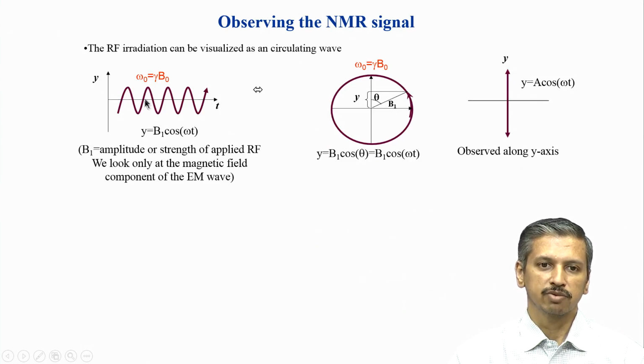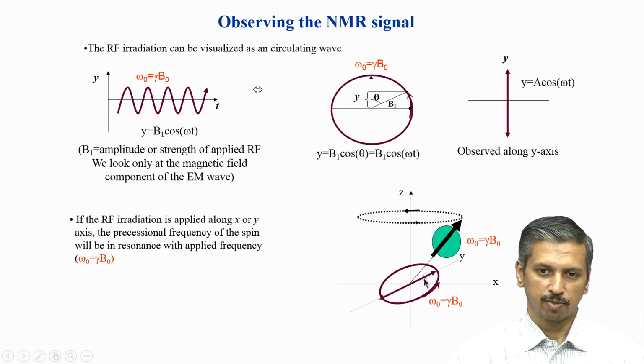This is shown here in pictorial format. This is the radiation which is being passed to the sample, and you can see this radiation can be visualized in a circle also. Remember, any electromagnetic wave can be picturized in a circular manner. This length is the amplitude, and then there is a phase. A phase essentially is how much it is away from this y axis.